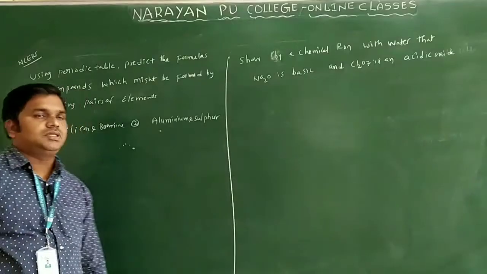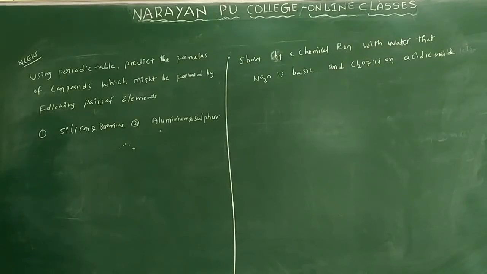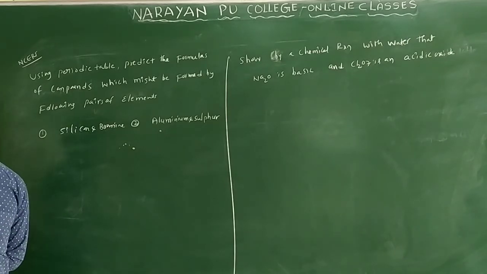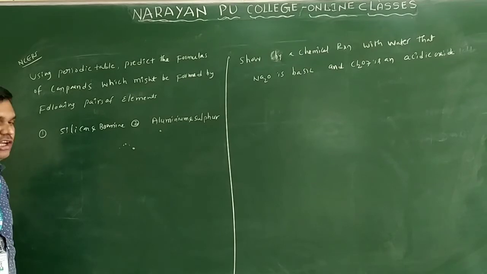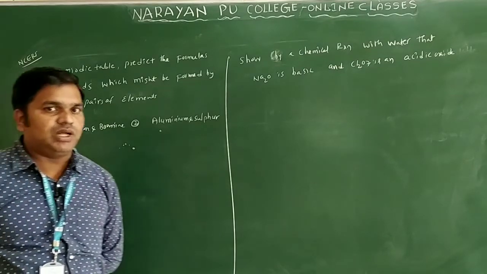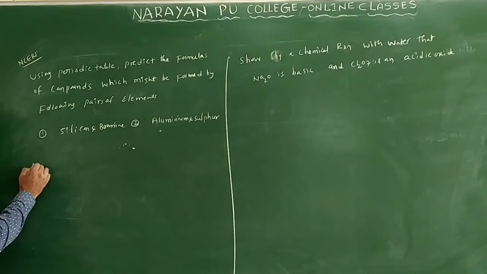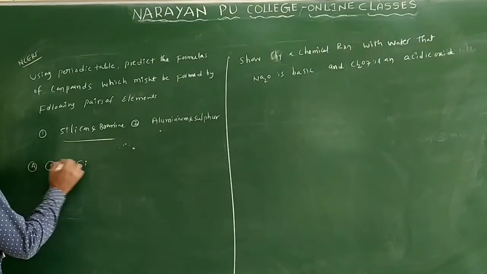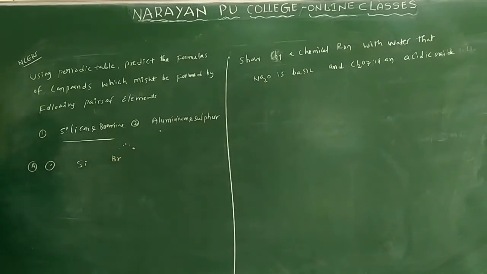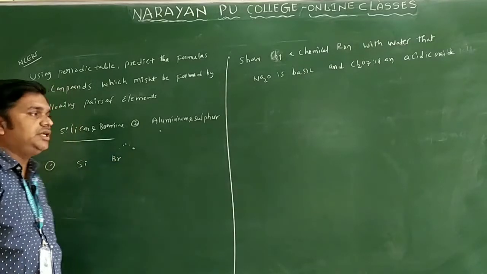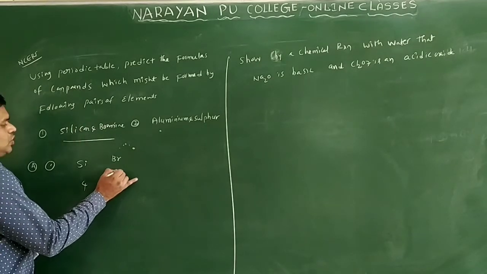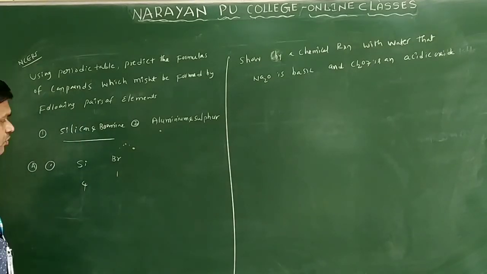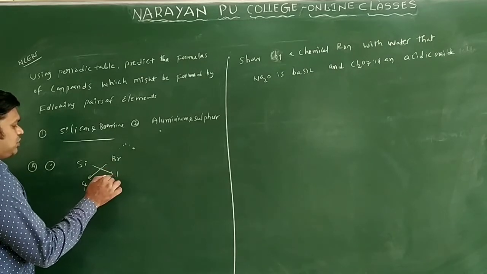So this is a question from the NCERT. Using the periodic table, predict the formula of the compound which might be formed by the following pairs of elements: silicon and bromine, and aluminum and sulfur. They are asking to write the formula of the compound. In the first, we have silicon and bromine, Br. Silicon belongs to the 14th group, its valence is 4. Bromine belongs to the 17th group, its valence is 1 only. Just do the cross multiplication, then what will you get?